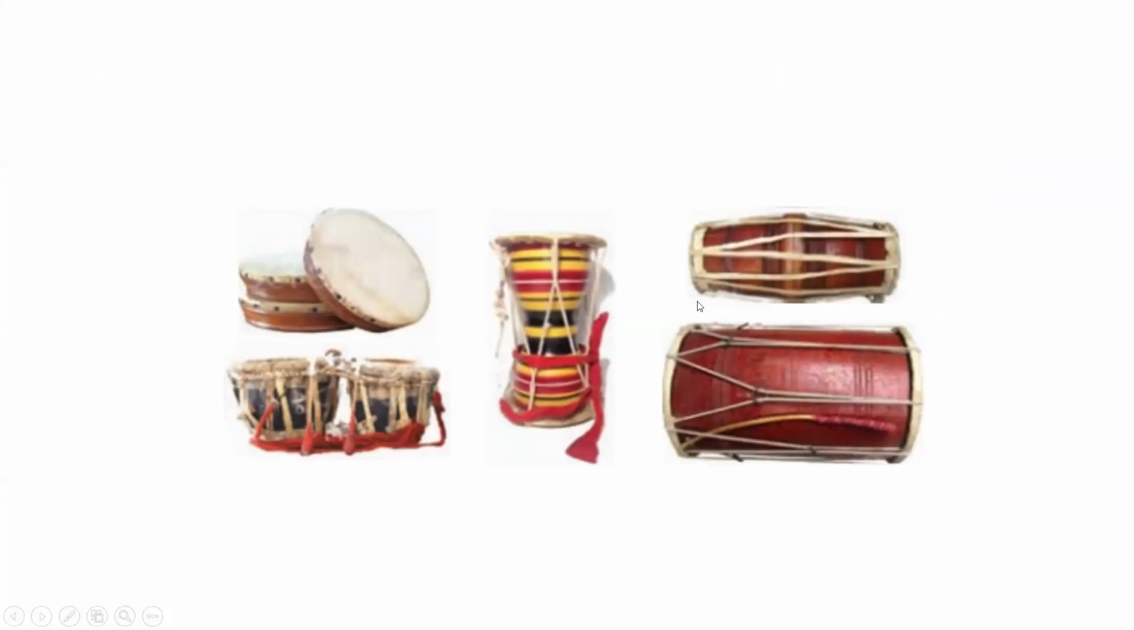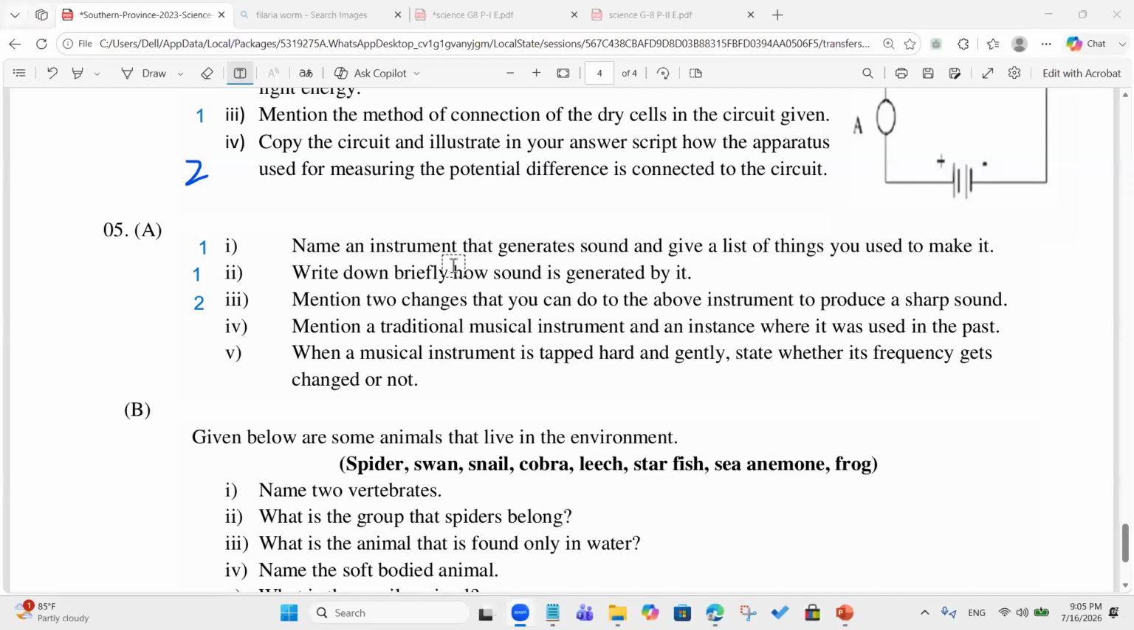Okay, right. Then you can write one example, the traditional instrument used in Perahera and other things, right? 2 marks for that. When a musical instrument is tapped hard and gently, state whether the frequency gets changed or not.